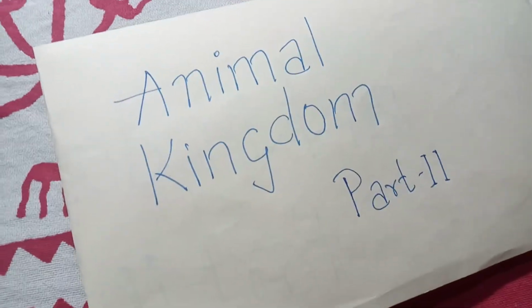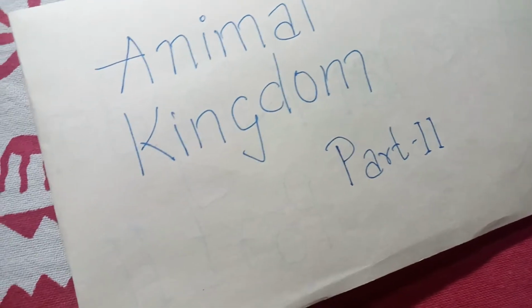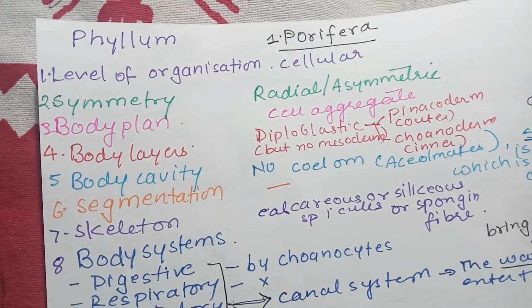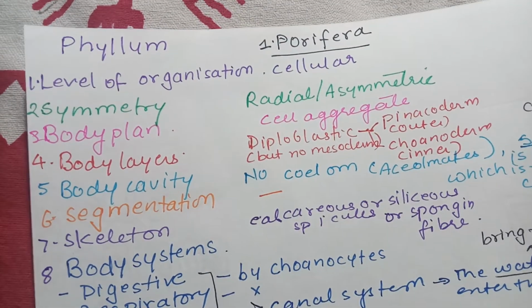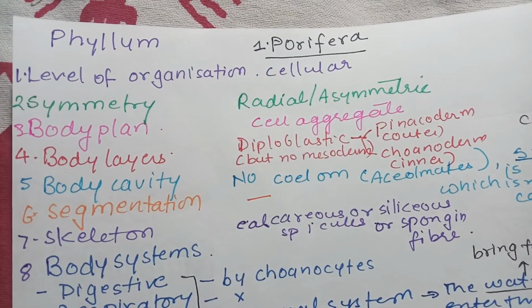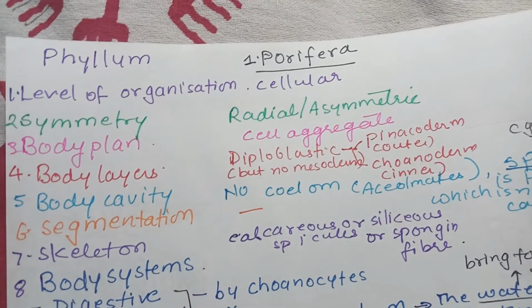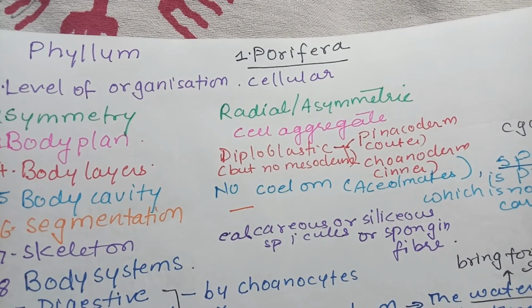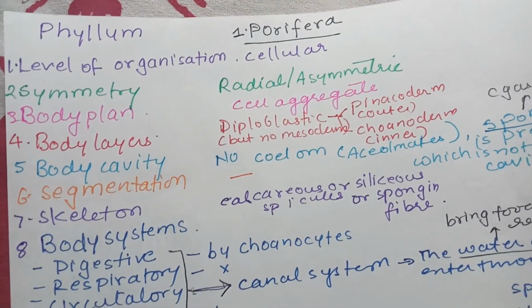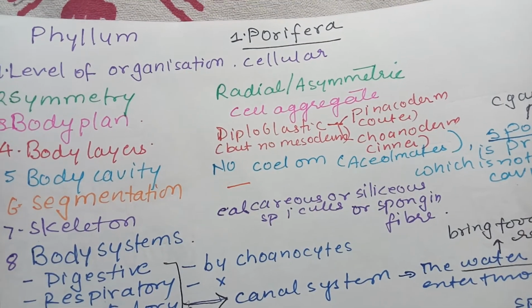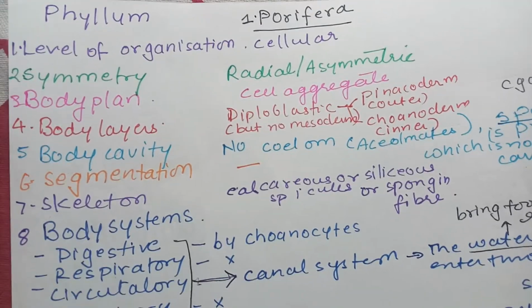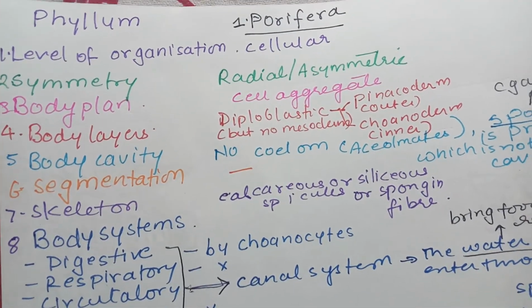So here I'll be discussing one phylum with you so that you understand how we are studying the animal kingdom. So we'll see all the characteristics that we have discussed and a few more are there. Level of organization, so cellular and cell aggregate body plan is there, means different cells are there but they don't group together and form tissues. Symmetry is radial. You divide the organism by any plane, it is divided into equal halves by many planes. Body plan is cell aggregate.